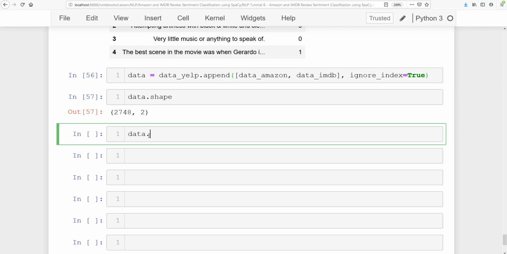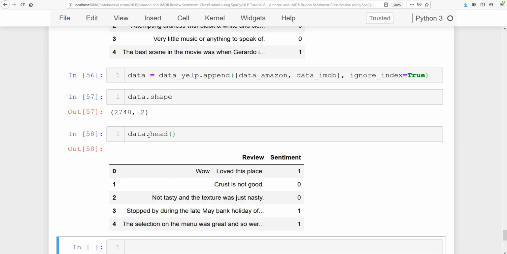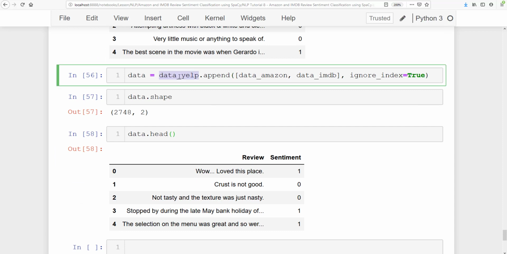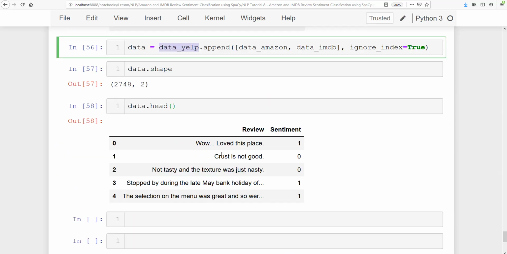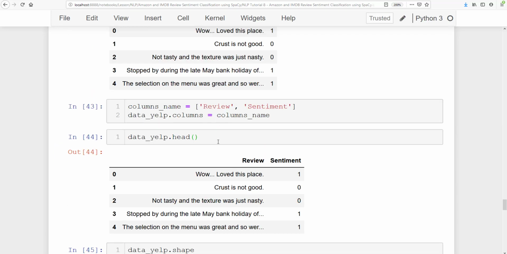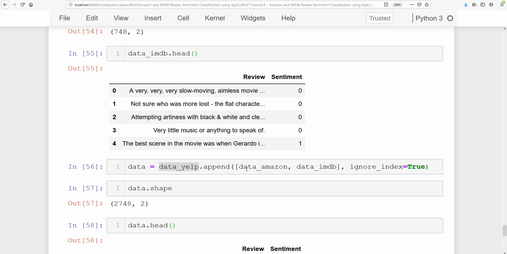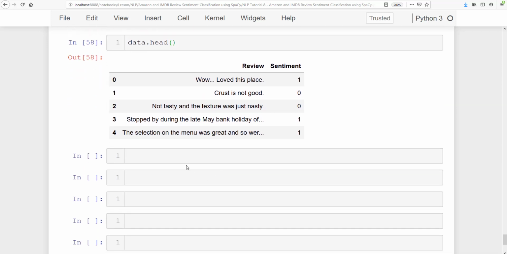Let's go ahead and get the head of this data. It says that okay, this is the head. Now you see we had data elf first, and those first 5 lines are from data elf, and then data Amazon is appended, and then finally data IMDB is appended.